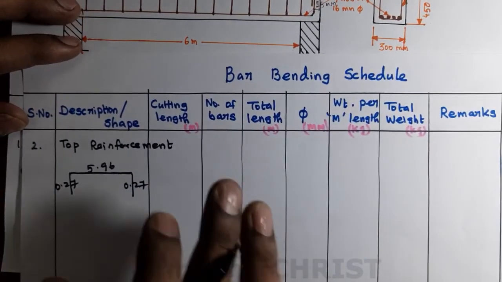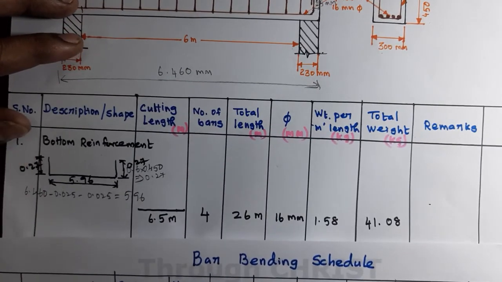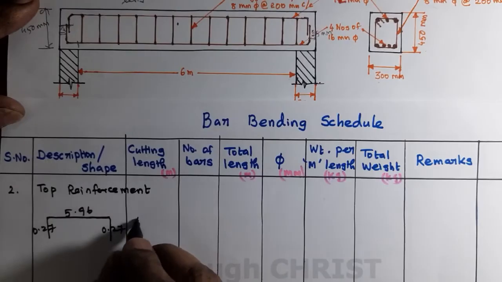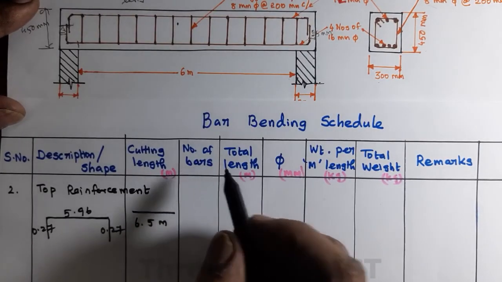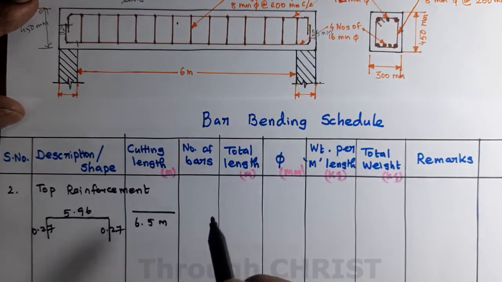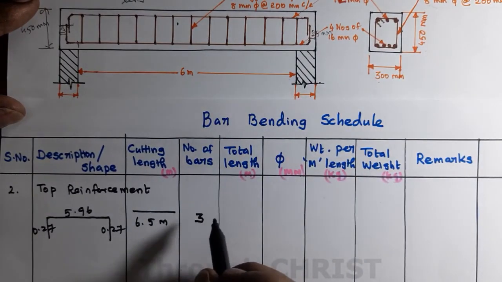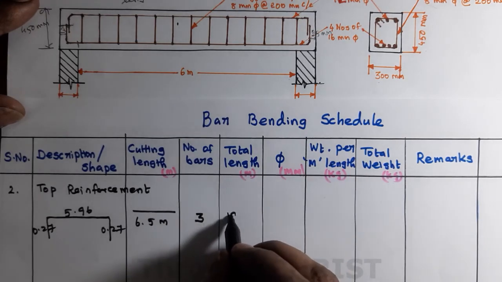So the cutting length is also the same as the bottom reinforcement, 6.5 meter. What is the total number of bars? For the top, 3 rods are needed. So what is the total cutting length? 3 into 6.5, that is 19.5 meter.